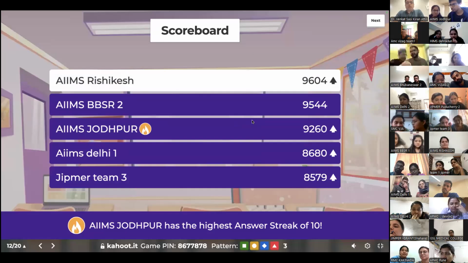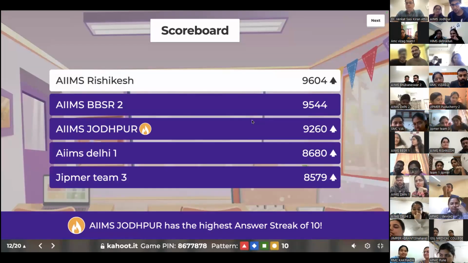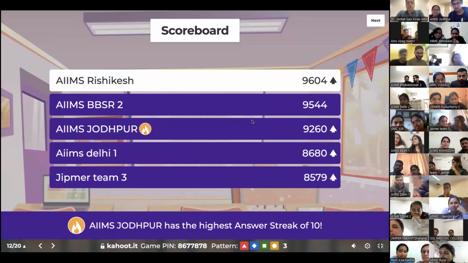So let's see what it's like. AIIMS Rishikesh now is on top, followed by Bhubaneswar 2. Bhubaneswar 1 seems... Jodhpur has the highest answer streak of 10. Wow, well done. So then followed by AIIMS Delhi, JIPMER team 3. Well done, AIIMS Jodhpur. That's pretty good. Awesome. Answer streak of 10 is really good.